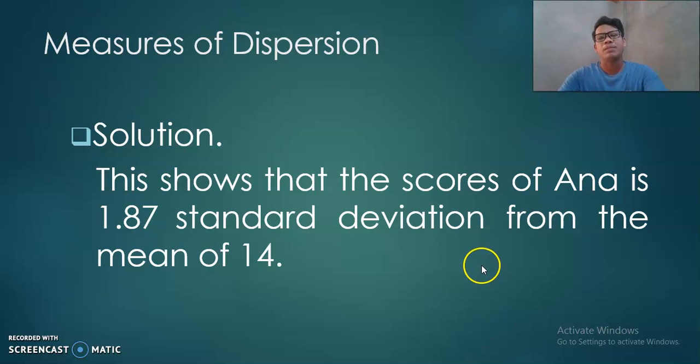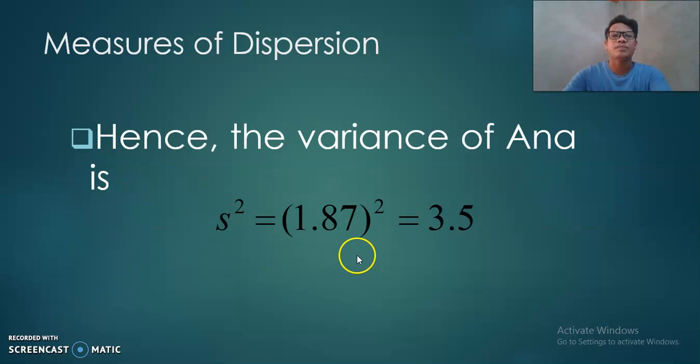So what does it mean? If the calculated standard deviation is 1.87, and if the mean is 14, then the average distance of all the scores of Anna from the mean is 1.87 units standard deviation. Okay, so that's how we interpret standard deviation. Of course, the variance, we just square the standard deviation and we have 3.5.